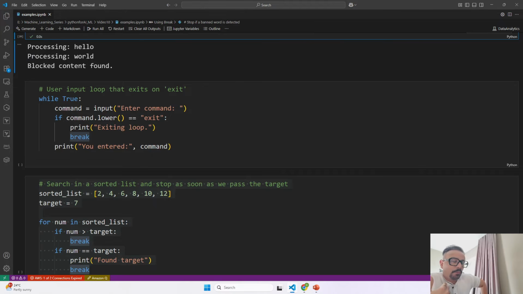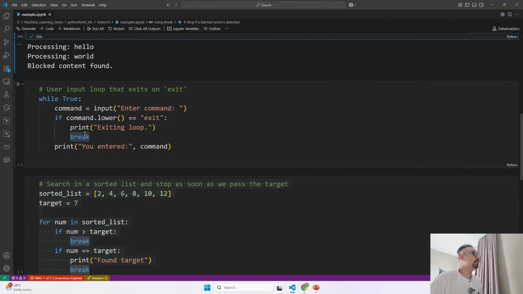In this code we are running an infinite loop that keeps on asking the user to enter a command. If the user types exit in any case, lowercase or uppercase, the loop is going to print exiting loop and stop using the break statement that we have defined over here. Otherwise, it prints the value that we have entered as input. This is a common pattern for interactive programs that should keep running until the user chooses to quit.